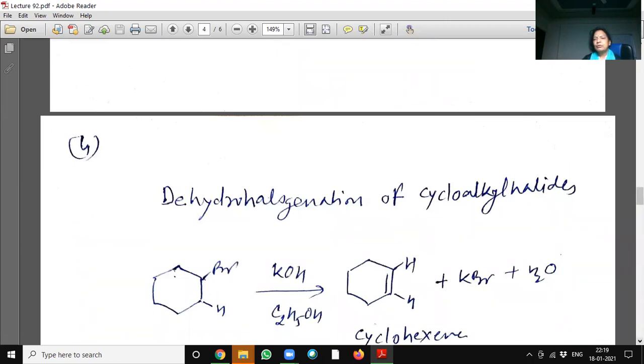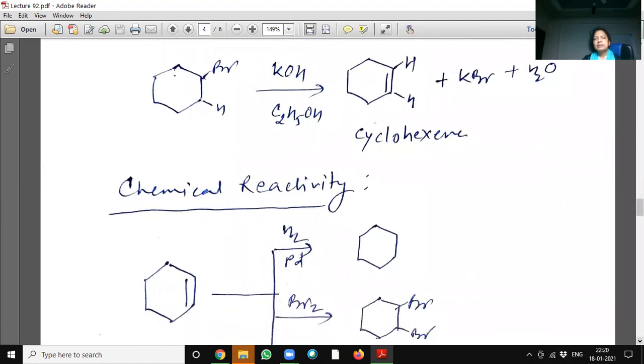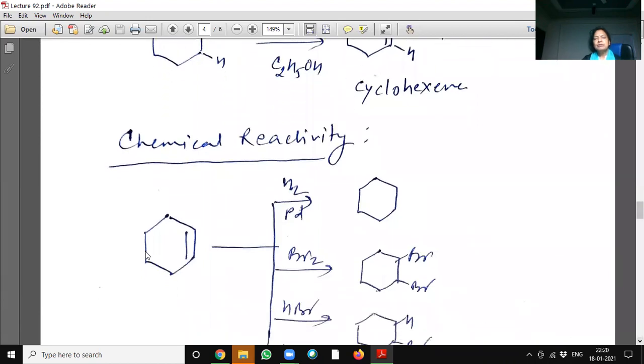Dehydrohalogenation of cycloalkyl halides. It is again, see here, how this dehydrohalogenation occurs according to Saytzeff's rule.